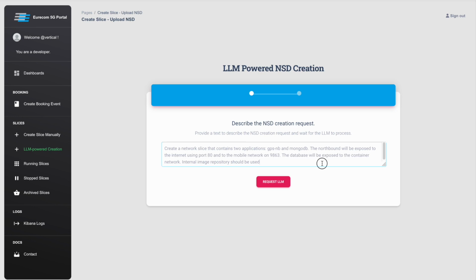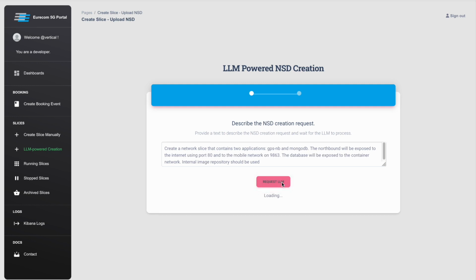In this example, the intent is to create a network service that contains two applications, GPS northbound and Mongo database. The northbound will be exposed to internet using port 80 and to mobile network on 9863, and the database will be exposed to container network. Both software images should be pulled from the internal image repository. Now, the vertical requests the LLM to generate the NSD.